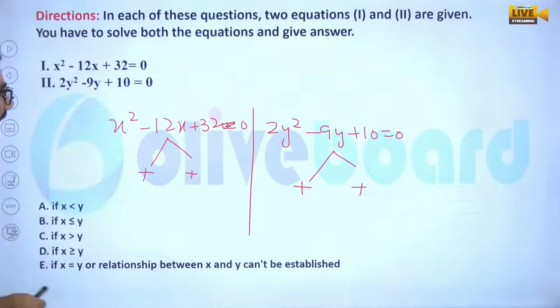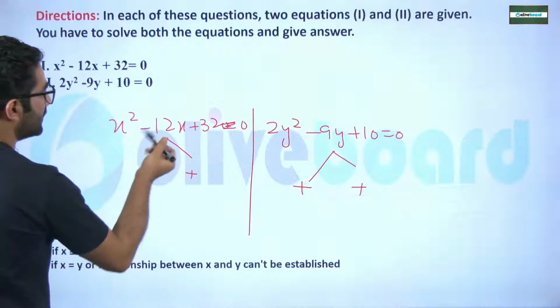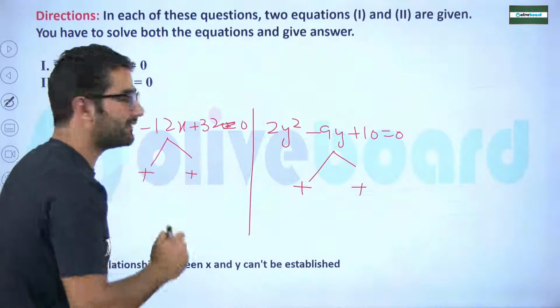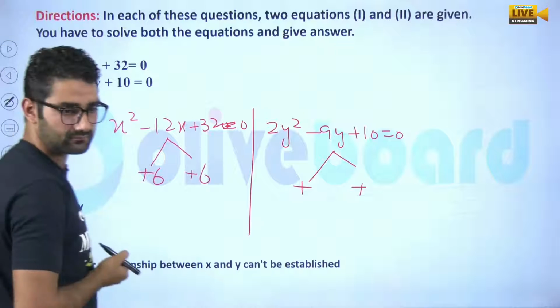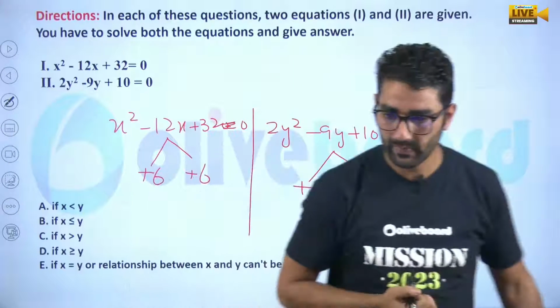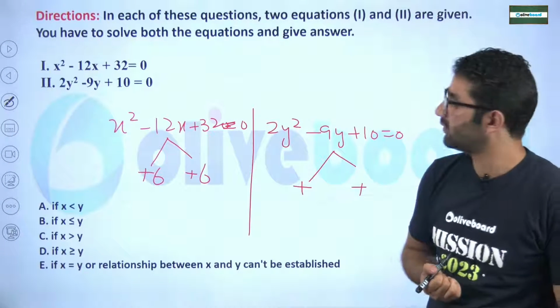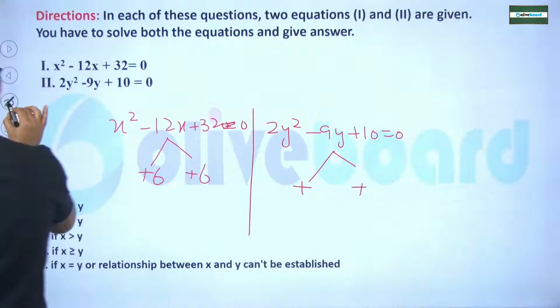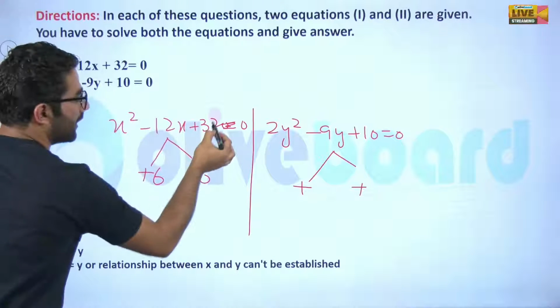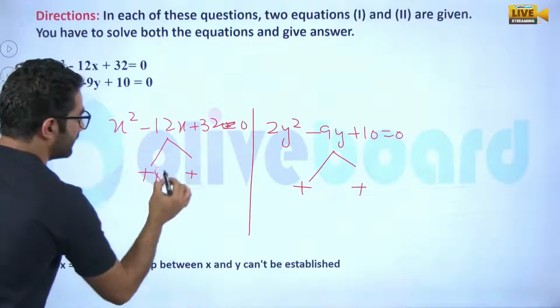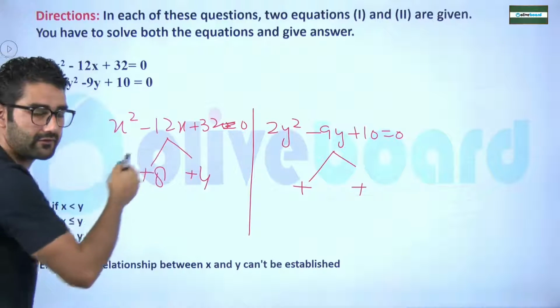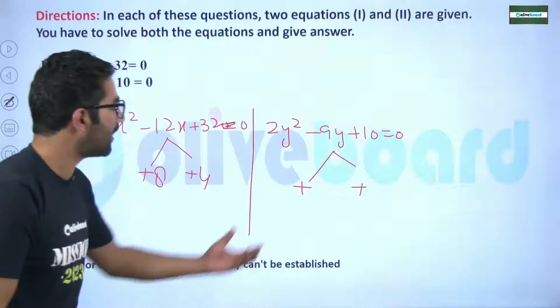Now, have a look, sir. It is 32 and that of 12. 6 and 6? No, it is 32, not 36. I thought it is 36, but it is 32. So 8 and 4. Good. Now move to this.